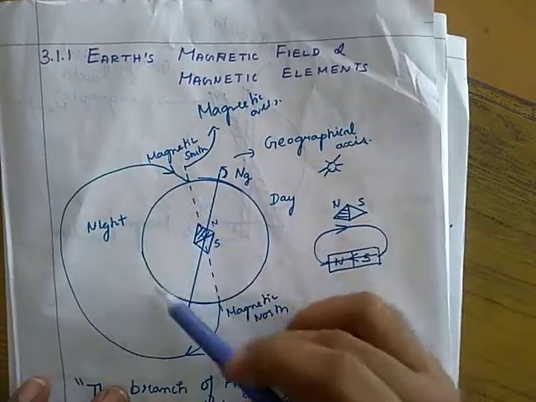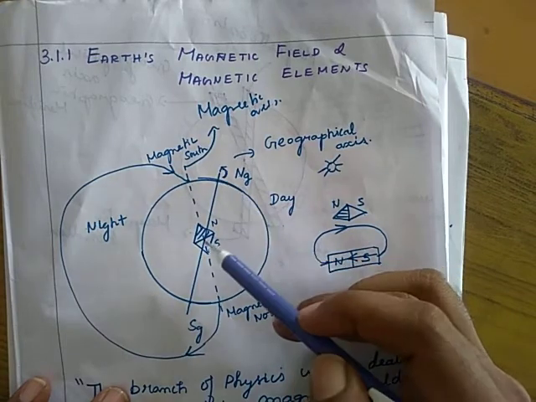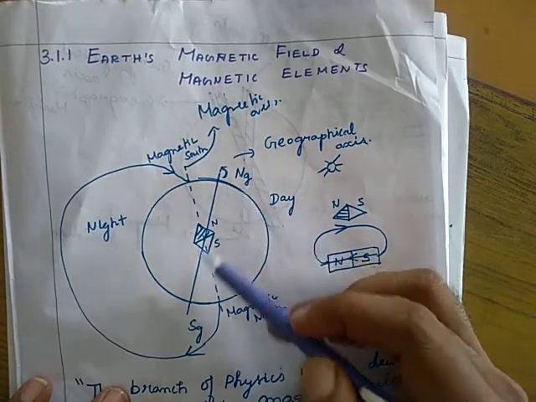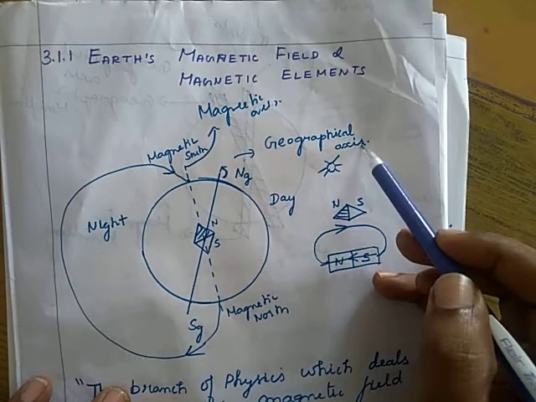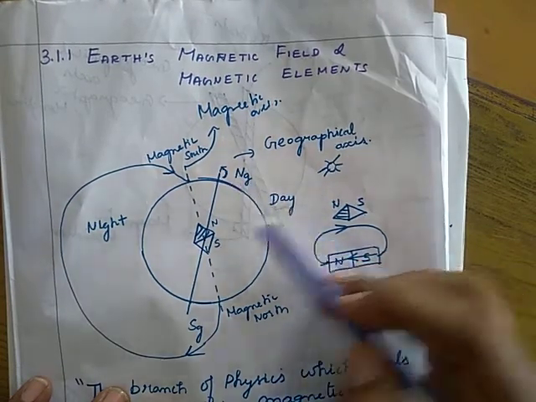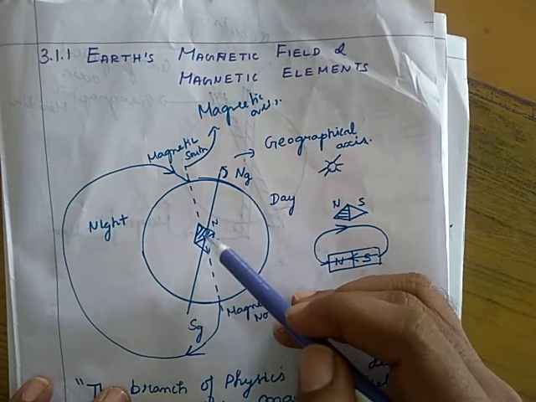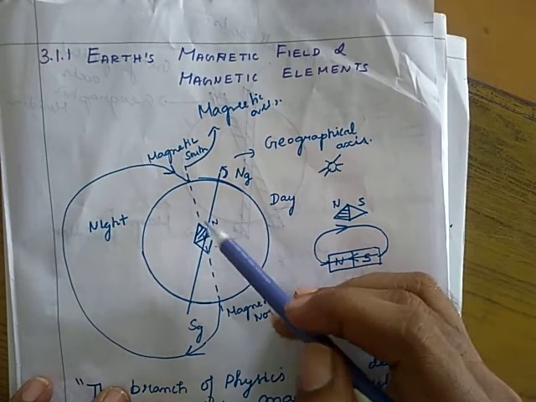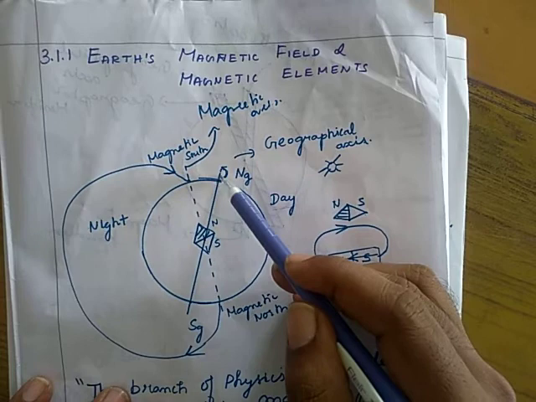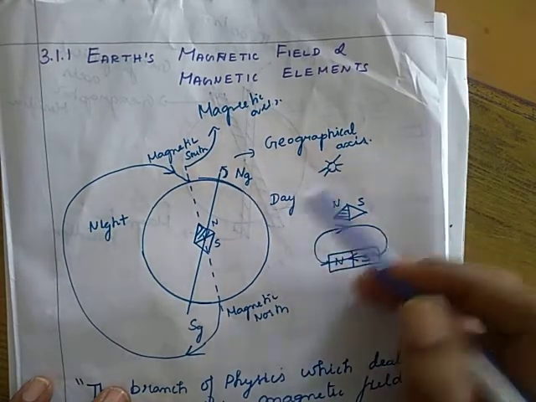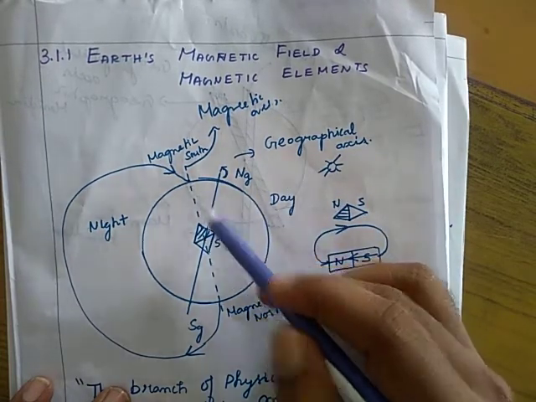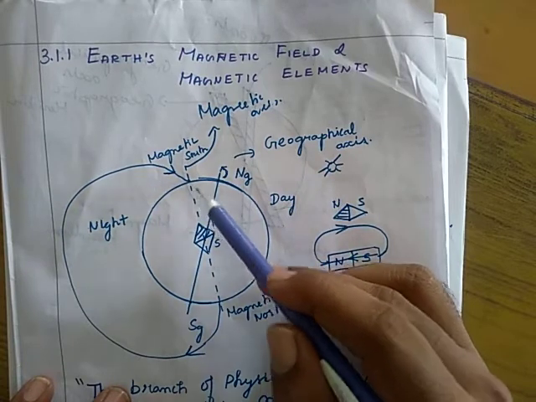Here I consider our earth. We know very well that earth spins about its own axis. That axis is known as the geographical axis. Due to the spinning motion, we get day and night every day. Suppose a bar magnet is suspended, then it will align not exactly with the geographical axis, but with another axis. That axis is known as the magnetic axis.